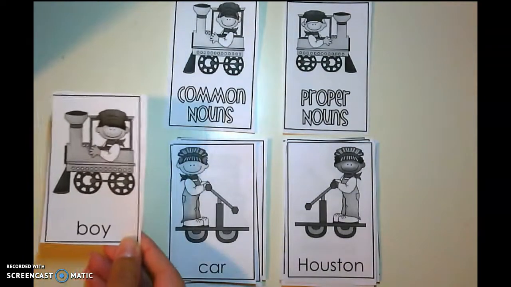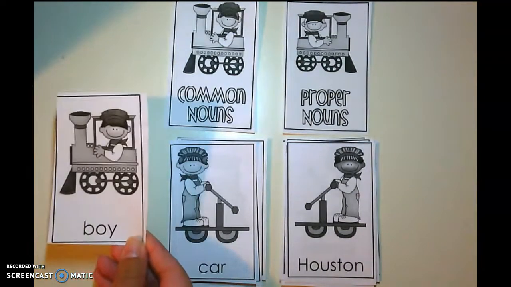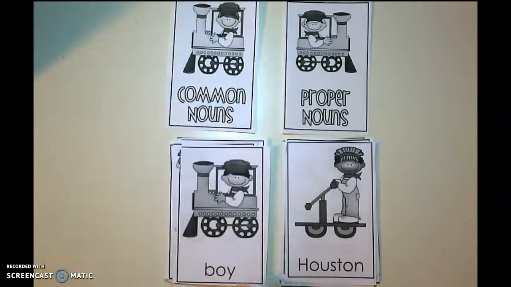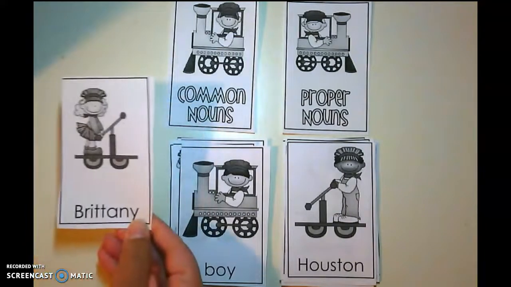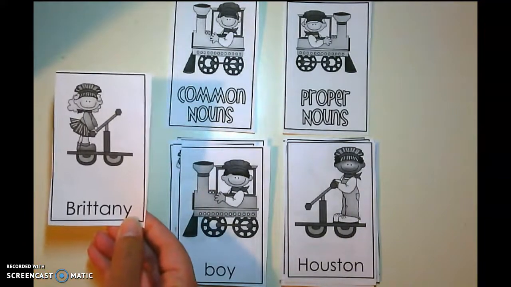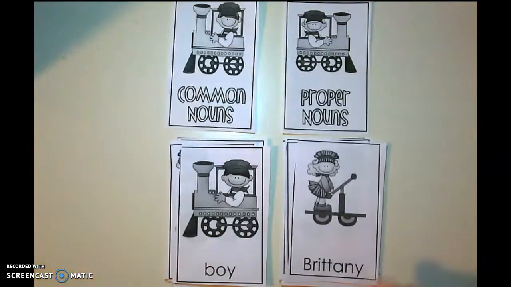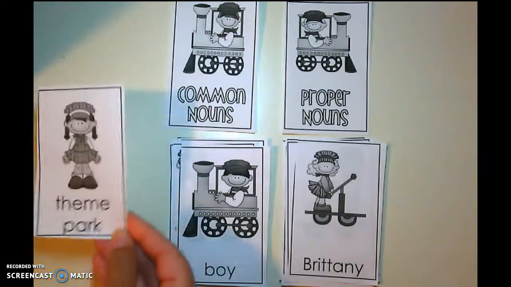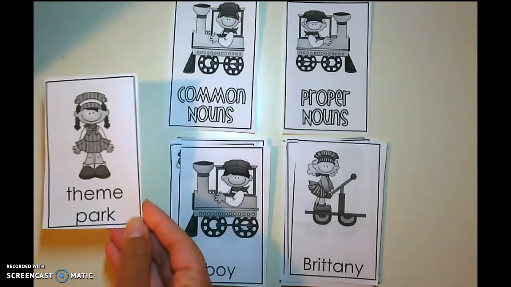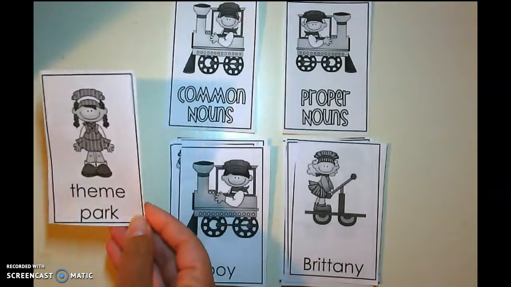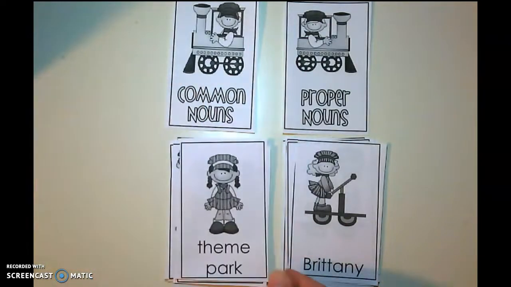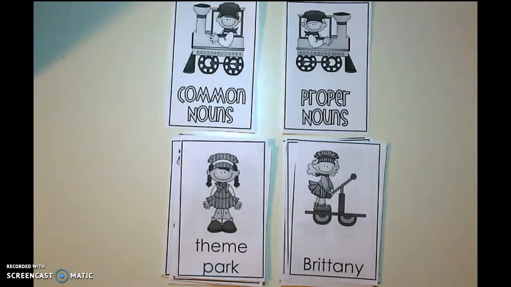Couple more. We have boy. Common or proper? Common. All right, how about Brittany? It's going to be proper. It's a girl's name. Theme park. Common or proper? That's going to be common. Like we had Disney World earlier, so since Disney World was the name of a theme park, we had that in proper nouns. But if you just say theme park, it's going to be common.